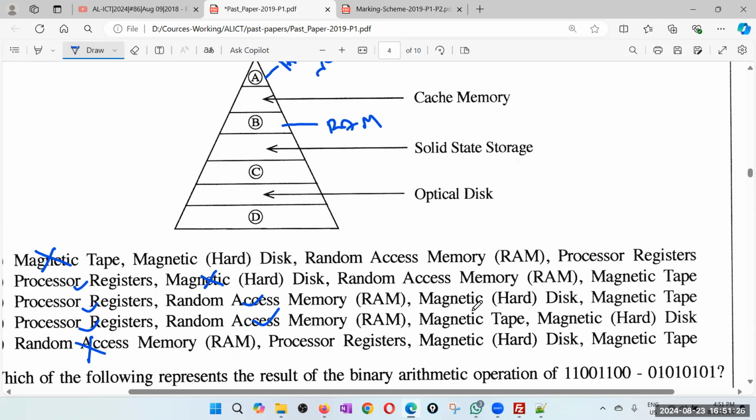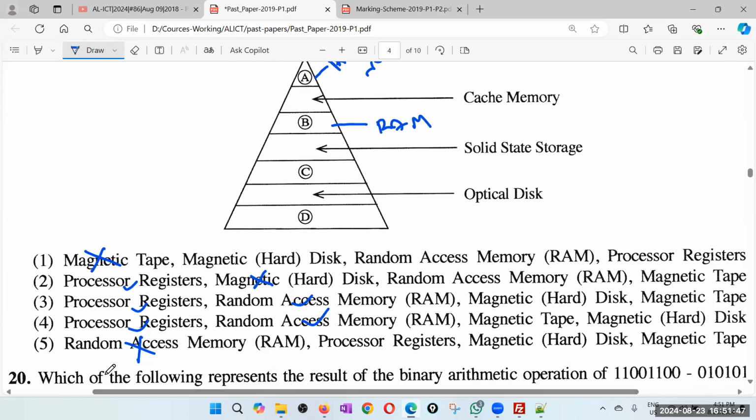But maybe hard disk. After solid state storage, maybe you have hard disk, but those are pretty much at the same level. And magnetic tape last. So therefore, the closest answer for me is C.